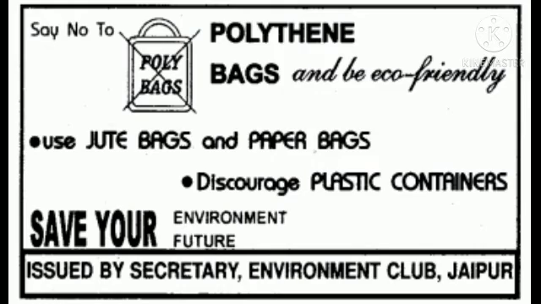See, the fourth one, the last important, is issued by Secretary, Environment Club Jaipur. This is important. If it is mentioned in the question that on behalf of this organization or on behalf of the government of India, so you will write issued by government of India, issued by your organization name, whichever is mentioned in the question. If nothing is mentioned, then like save water, ban polythene bags, etc., these are all examples of posters issued by the government of India.